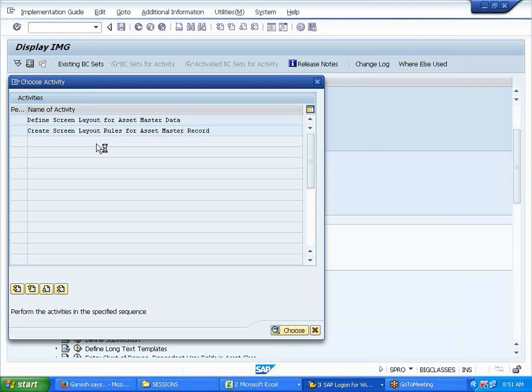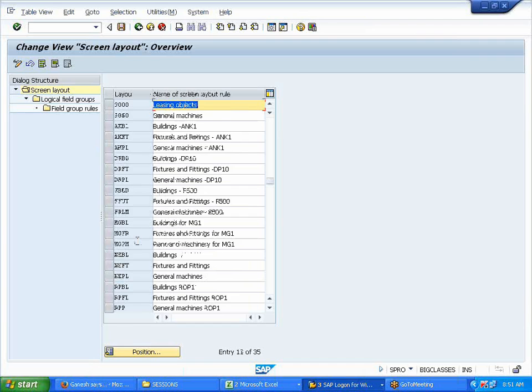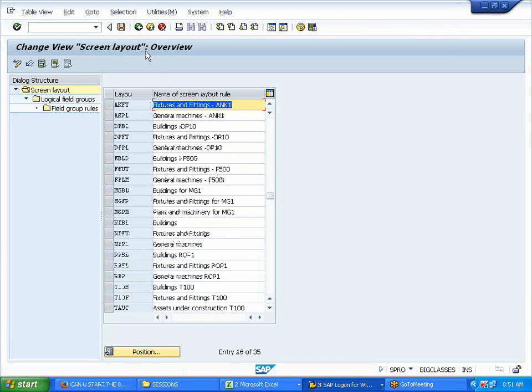Is it equal or create? No, the 2000 layout, this all we have seen, no? These layouts we have created, no? Which one did you click on? Like define or create? The output there you're saying. Either way you can pick it up, but it will take you here. Okay. We have defined our own, no?